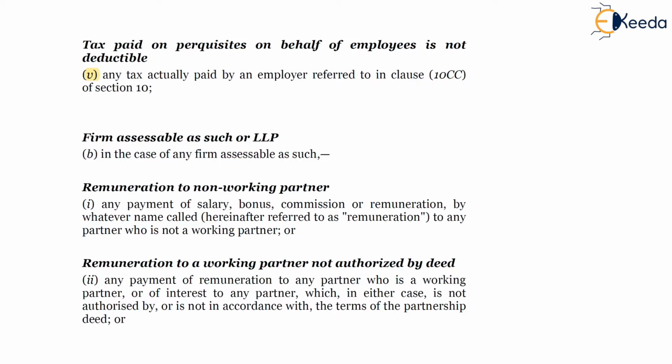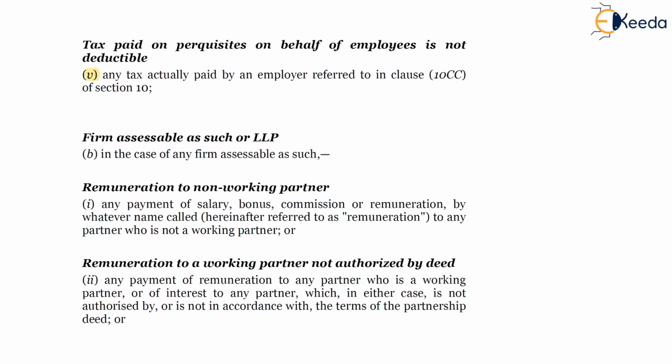So since the employee is specifically exempt under section 10(10CC), and if there is no cap on the deduction which will be eligible to the employer, then this will be a sort of double deduction, wherein an employee is claiming an exemption and the employer is also claiming deduction of taxes paid on behalf of the employee.